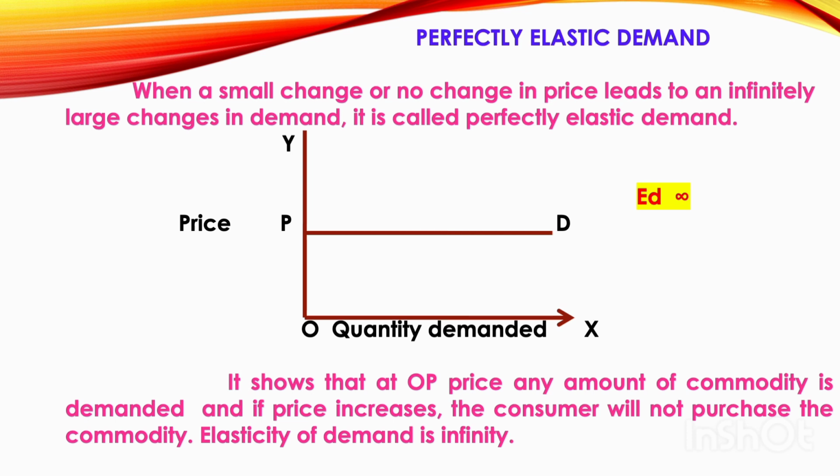So here you tell it as elasticity of demand is infinite. That only has been given below. It shows that at OP price any amount of commodity is demanded, and if price increases the consumer will not purchase the commodity. Hence you tell it as elasticity of demand is infinite. The consumers are not ready to purchase any commodity above the price P. So at price P, they are ready to purchase any level of commodity. So this is explained in perfectly elastic demand. So elasticity of demand is infinite.